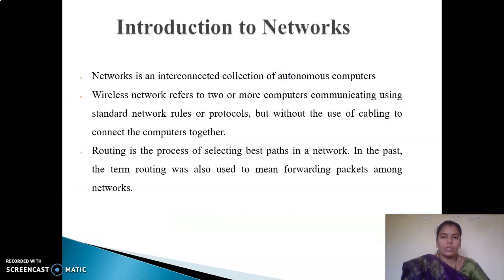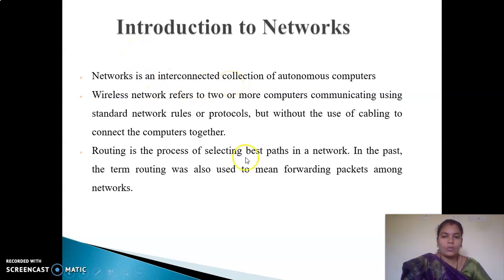A network is an interconnected collection of autonomous computers. There are two kinds of networks we all know, wired and wireless networks. Wired networks are purely based on cabling, whereas wireless networks are purely based on no cables. A wireless network refers to two or more computers communicating using standard network rules or protocols. At this juncture, I would like to discuss protocols. Protocols are a set of rules used to communicate information from the sender to the receiver. So wireless means without the use of cables to connect the computers together.